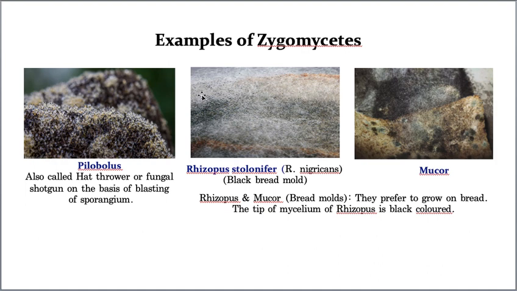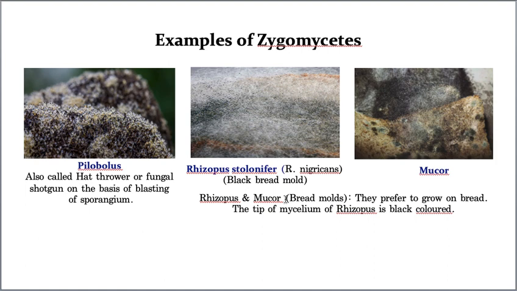See, you can see this is a bread and this is a bread. On that you can see this is Mucor and this is Rhizopus. And from the top they look black, right? See, this is the mycelium, and on top of it you can see a black shade kind of thing. That's why they are called black bread molds. Because on top of the mycelium you can see black colored structures, a blackish complexion. That's why they are called black bread molds.